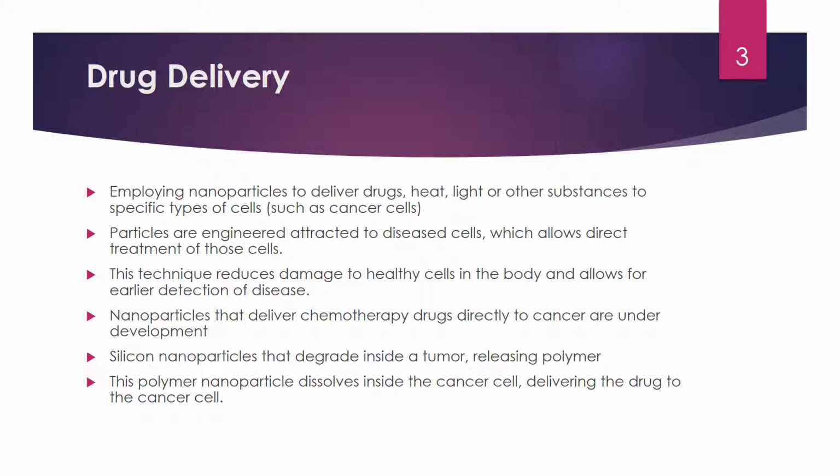Another application is silicon nanomaterials that degrade inside the tumor, releasing polymer, and these also work efficiently, like the gelatin, rather than the standard method we are using right now.